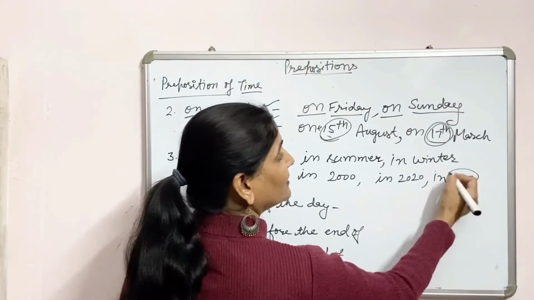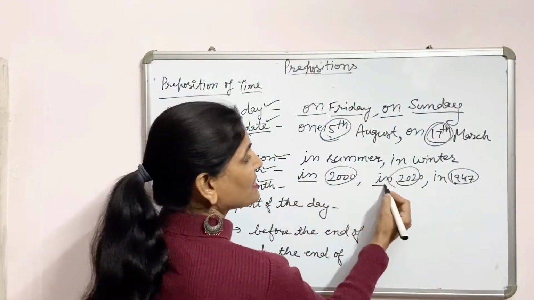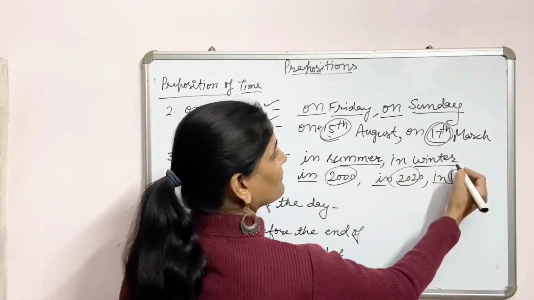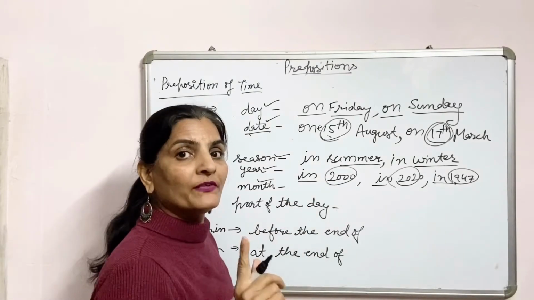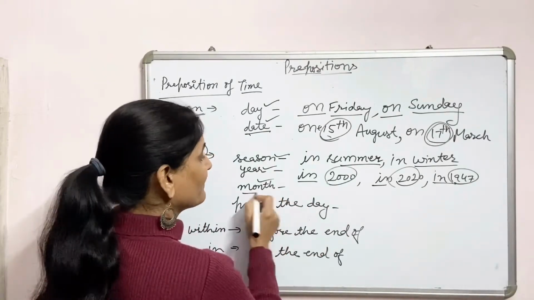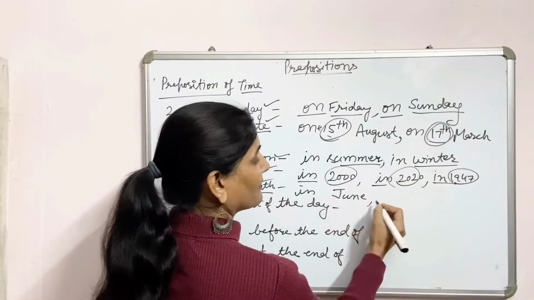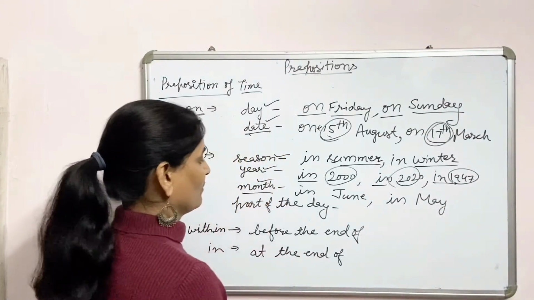These are years, and before years and before seasons we use the preposition in. Before months also we use in, like in June, in May, and so on.